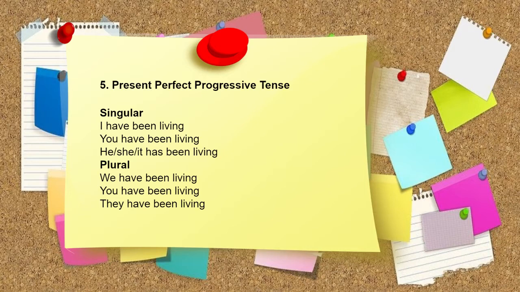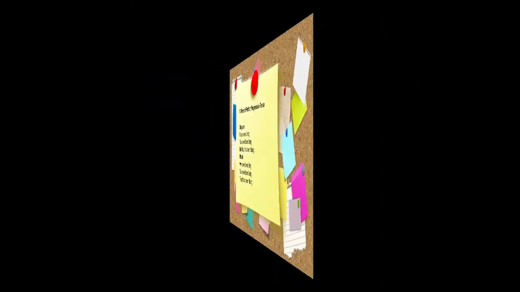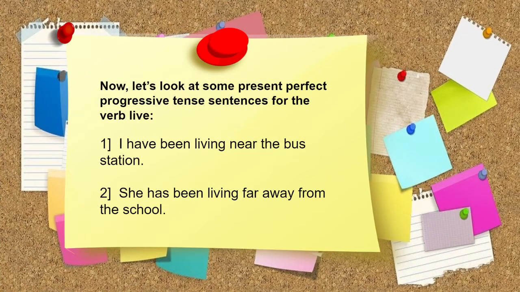Present perfect progressive tense. I have been living. You have been living. He, she, it has been living. We have been living. You have been living. They have been living. Now let's look at some present perfect progressive tense sentences for the verb live. I have been living near the bus station. She has been living far away from the school.